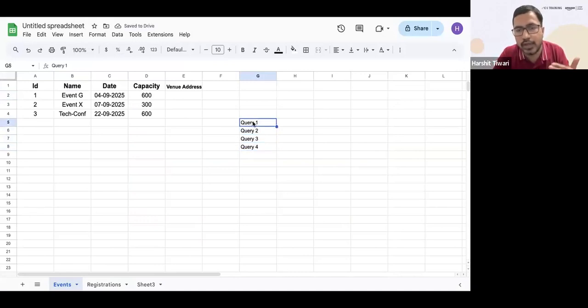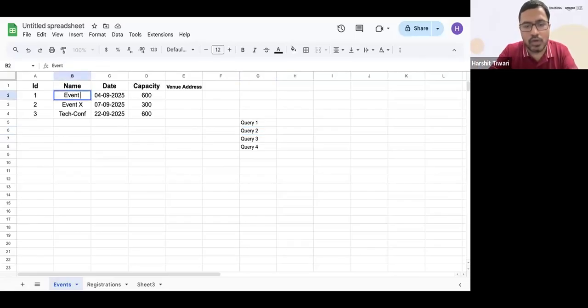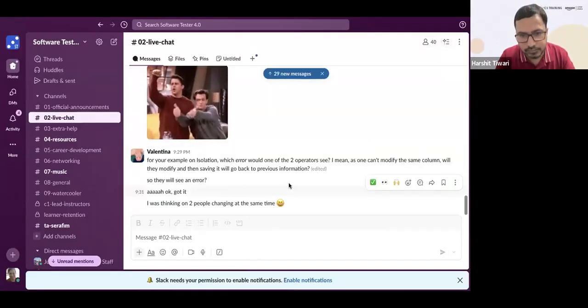The first one is executed. Let's say my query one's first execution is to change this to event Y. Now this is done. Once this is done, then only the next one will be executed. They're all stored in a queue, so the server has everything lined up. Then the next query will be executed: let's update this to G. Then the next query is, let's say, updating the capacity to 500. Then this will be updated. Then the next query is executed. So everything happens one by one, sequentially.